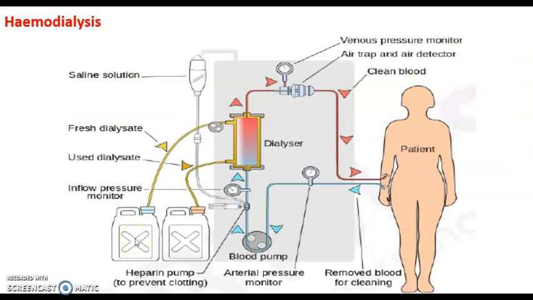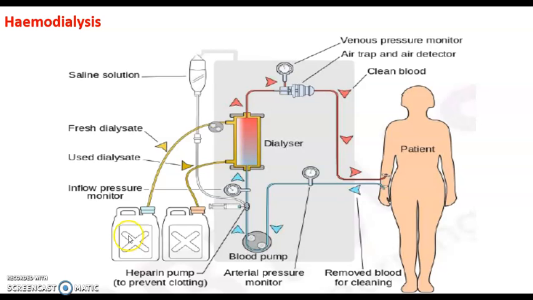So now let's see hemodialysis. What is it? When the kidney fails, it results in a lot of complications, and to compensate for this situation, a technology called dialysis has been developed. It uses a machine filter called a dialyzer or artificial kidney.